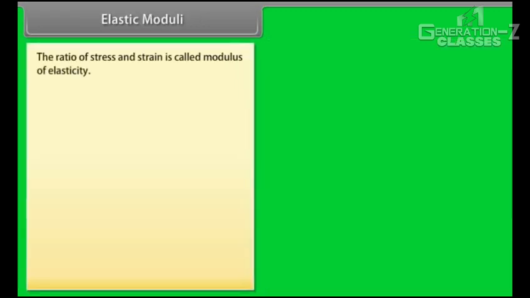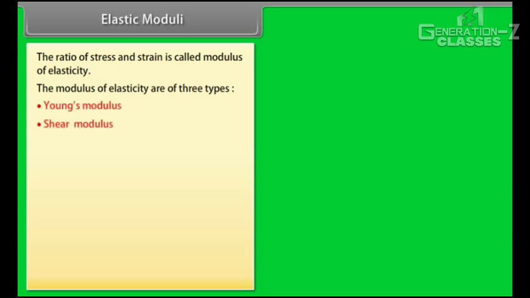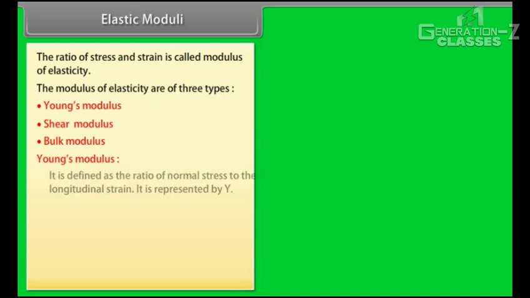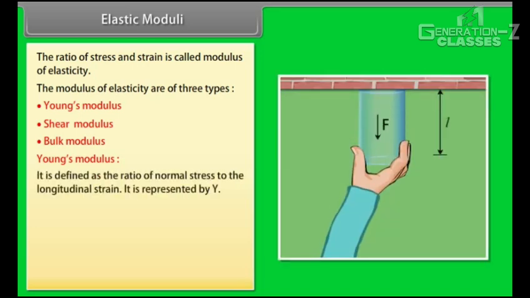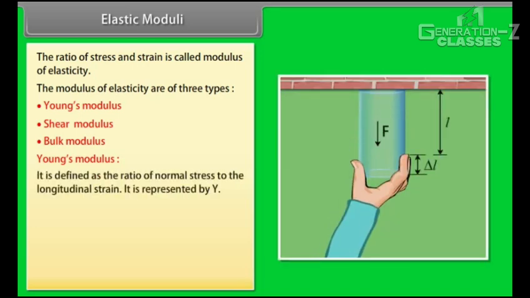Elastic moduli. The ratio of stress and strain is called modulus of elasticity. The modulus of elasticity is of three types: Young's modulus, shear modulus, and bulk modulus. Young's modulus is defined as the ratio of normal stress to the longitudinal strain.